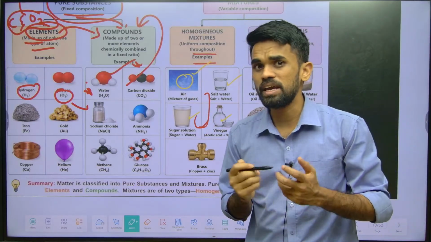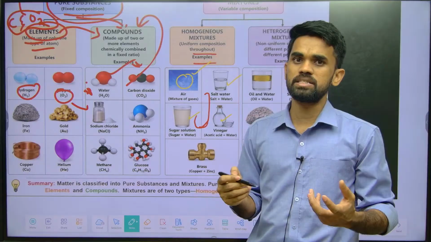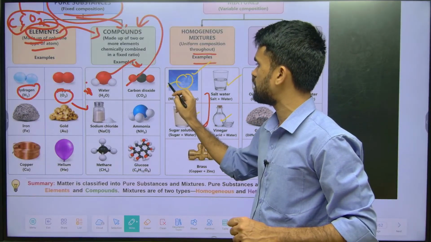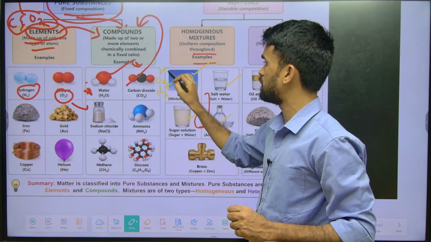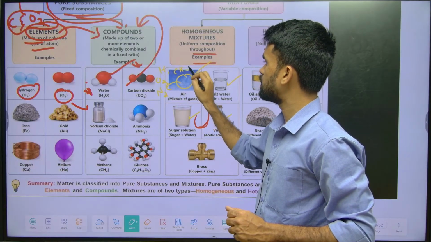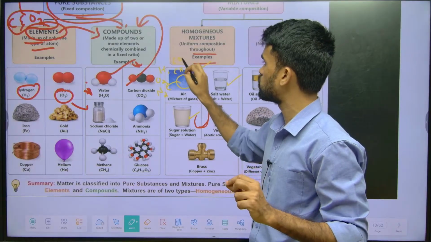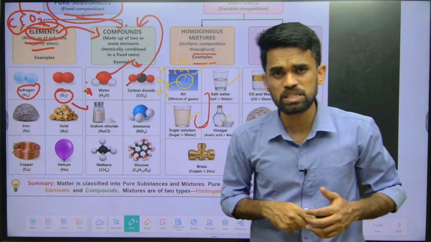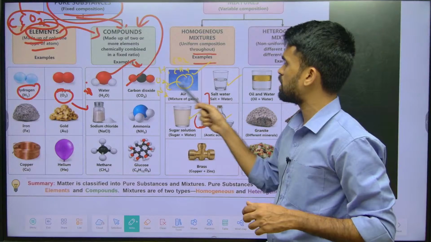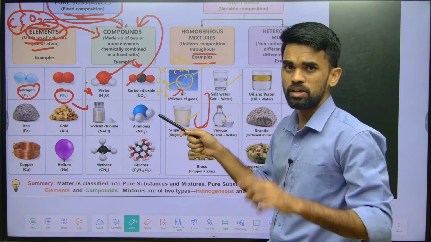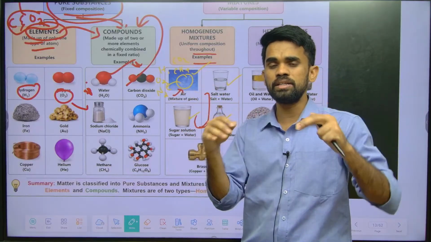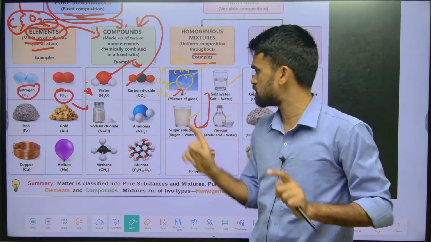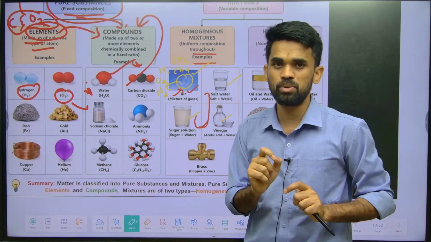Why? Because air is nothing but a mixture of different gases. Air contains nitrogen gas, oxygen gas, a little bit of hydrogen, a little methane and CO2. Different gases are present, and that mixture of gases is homogeneous. You see only one phase. Do you see anything like a liquid or solid in that? No, only homogeneous. So air is also one of the examples to be considered.